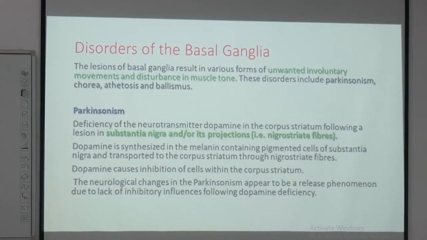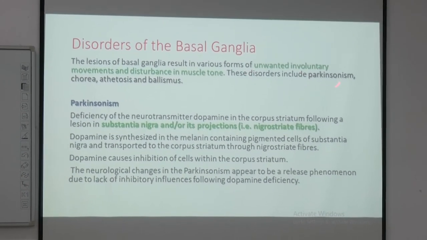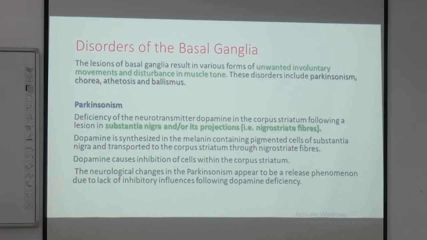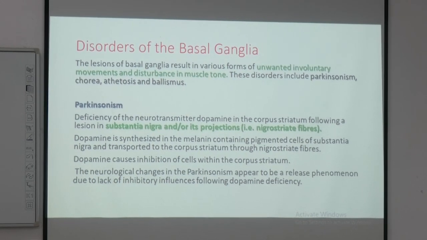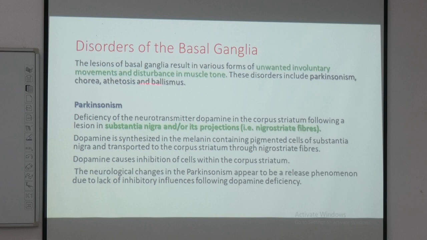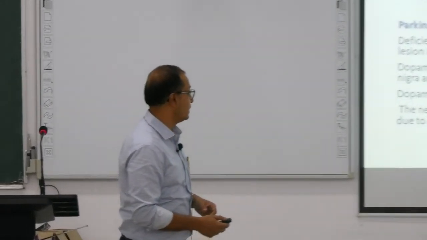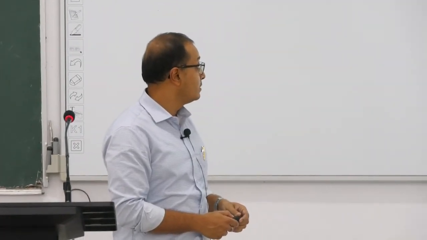We call them movement disorders, along with muscle tone disorders. We have the diseases which are linked to it: Parkinsonism, chorea, athetosis, hemiballismus, different kinds of motor dysfunction or movement disorders. Out of that, Parkinson's is a big key. So we have to mention why these things are happening, where the trouble is, and what is bringing about these problems. So this is in short about the basal ganglia and the clinical aspects.